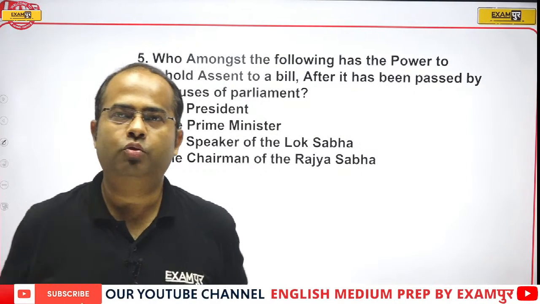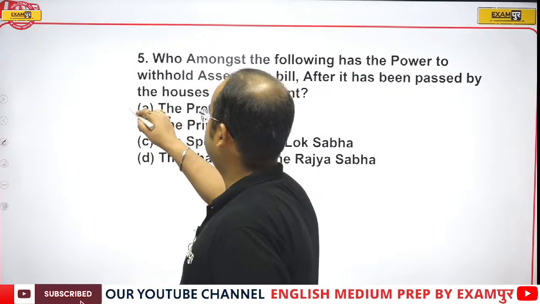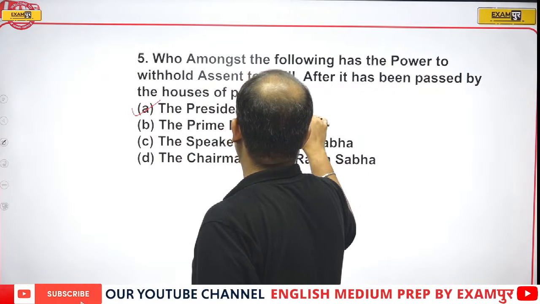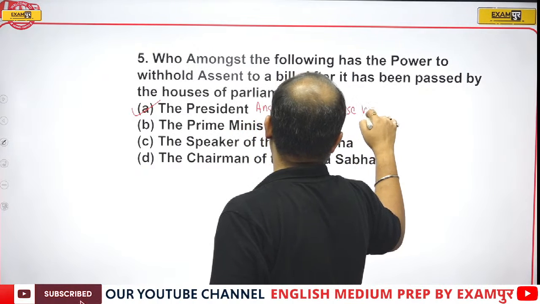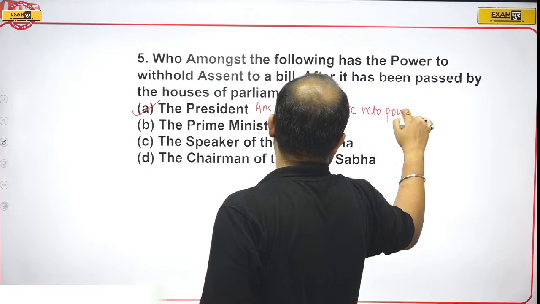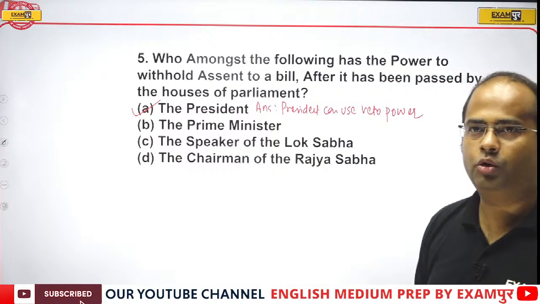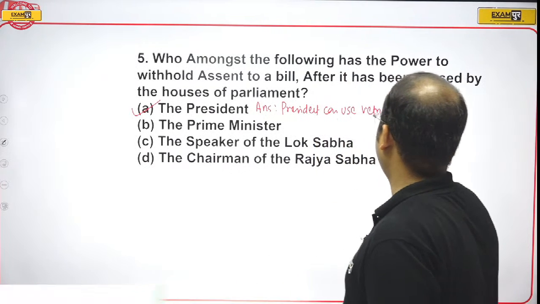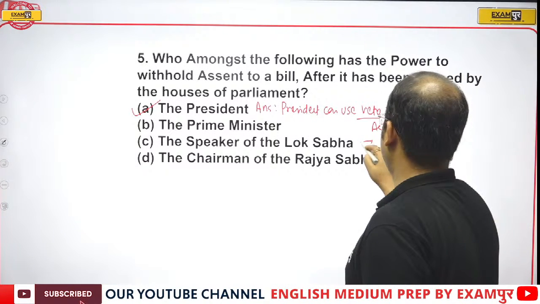The person who can withhold the assent, guys, is the President of India. The President can use the veto power to withhold the assent. That means the President will not sign on that bill. And veto power is defined in Article 111.